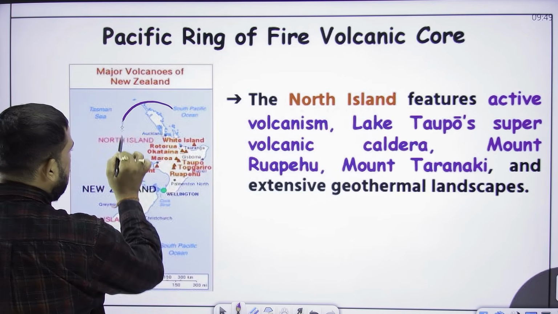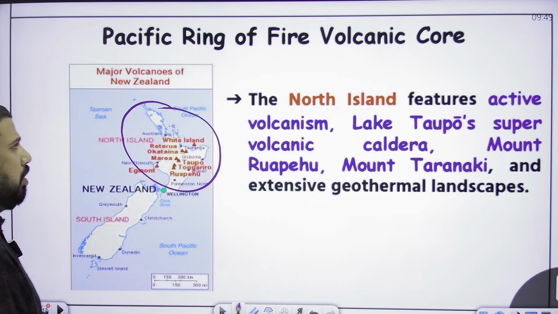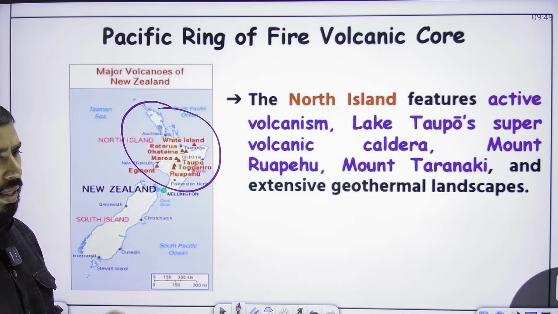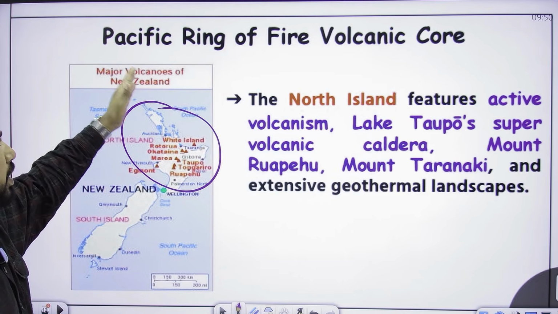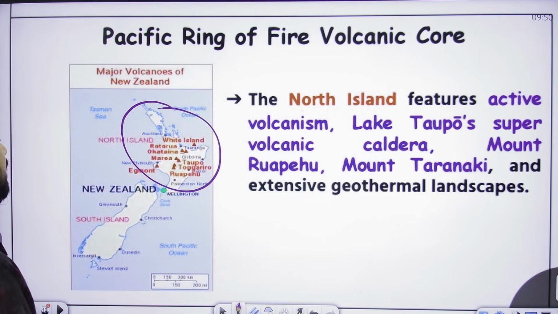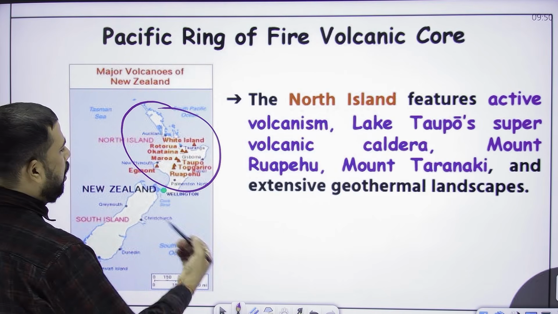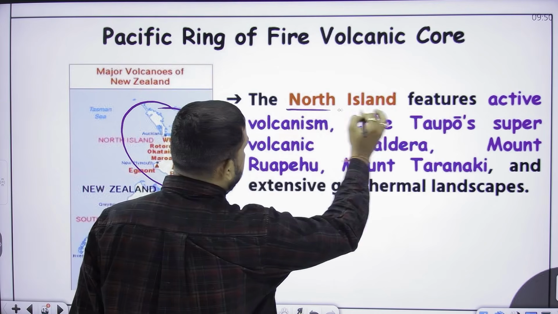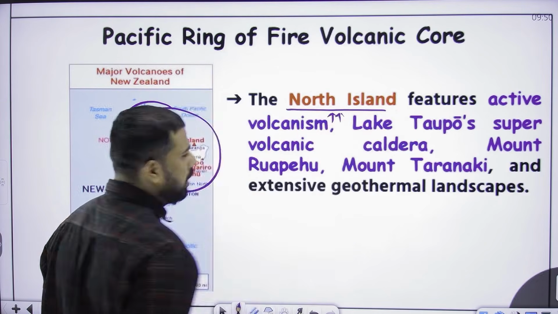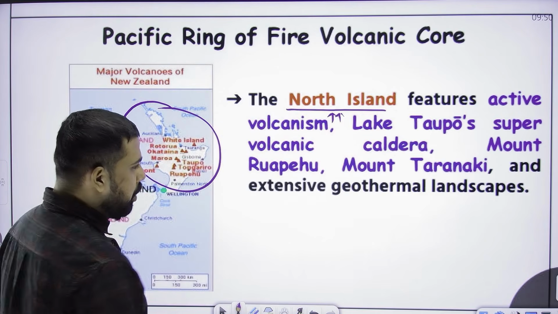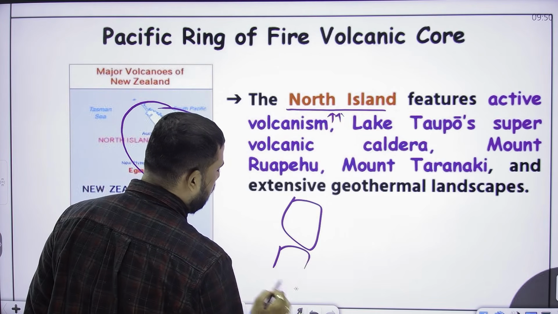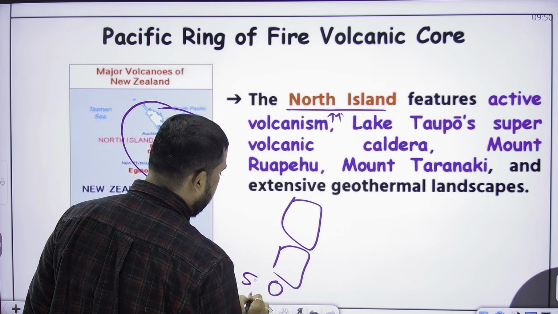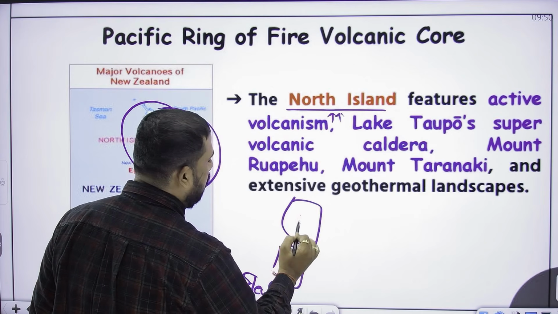So when you see the North Island, there are so many places which have active volcanism associated with the Pacific Ring of Fire, like White Island, Taupo, Ruapehu, Egmont. So the North Island, which is the topmost part of New Zealand, and we had already divided New Zealand into three parts. First one is North Island, Southern Island, and Stewart Island. So firstly, we are talking about the North Island.